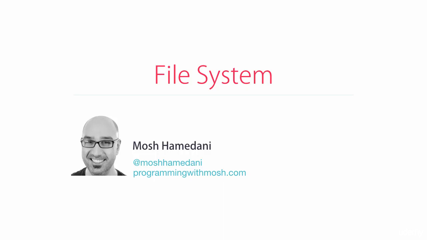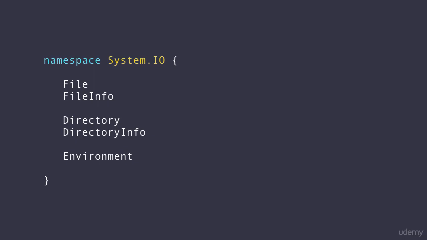All right, we got to file system. Now, file system is an interesting one because we do not have a consistent way to work with file system across these different platforms. So if you have built desktop or web applications with C#, you're probably familiar with this system.io namespace. Here we have classes like file, file info, directory, directory info, environment, and so on.